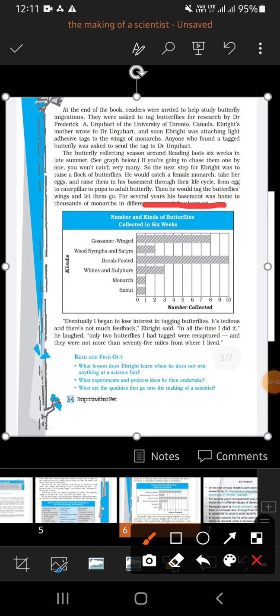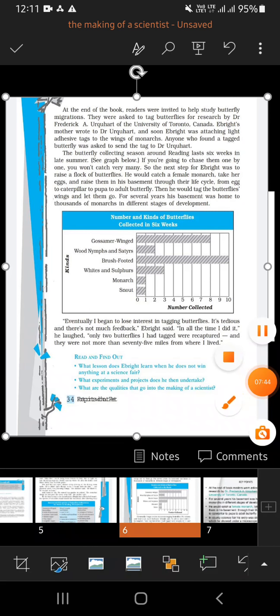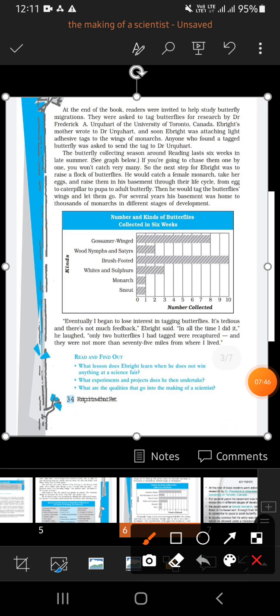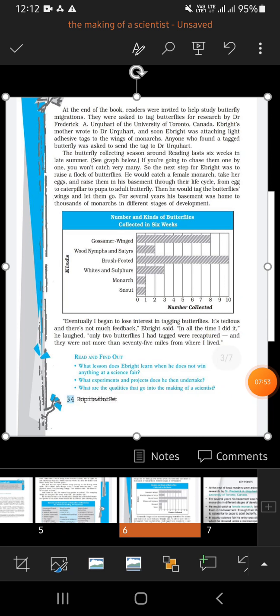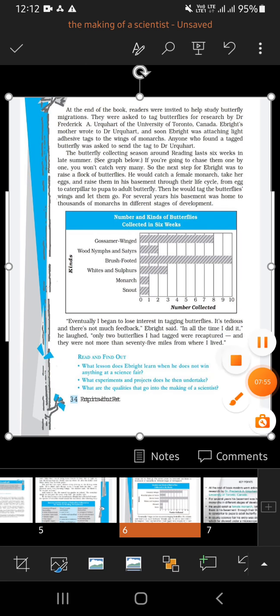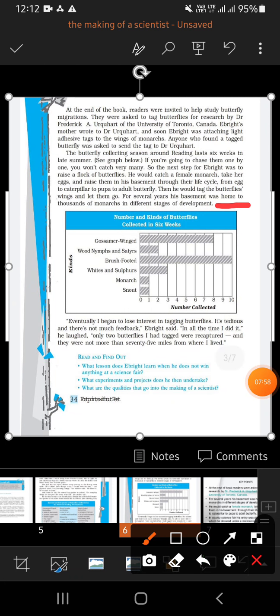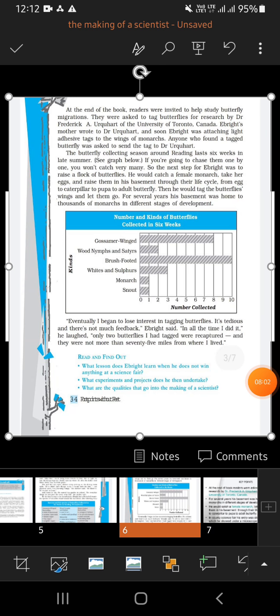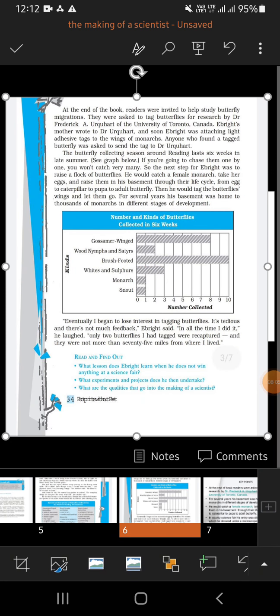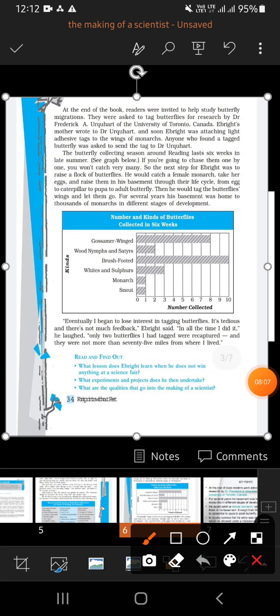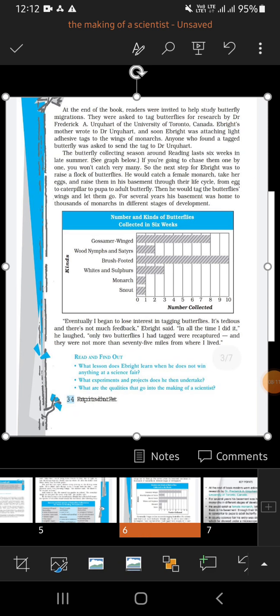For several years, the basement was home to thousands of monarchs in different stages of development. It was not a one-day task or a two-day task, or something that lasted some weeks. Yes, it lasted for so many years. He raised butterflies in his basement for years and he observed the different stages of development of butterflies, such as egg to caterpillar, then to pupa and to adult butterfly.